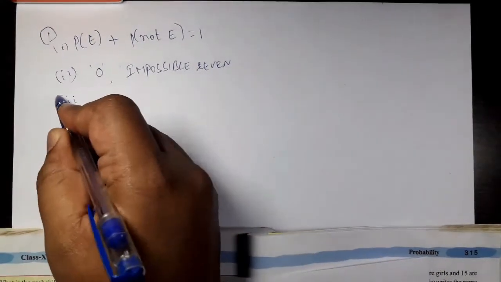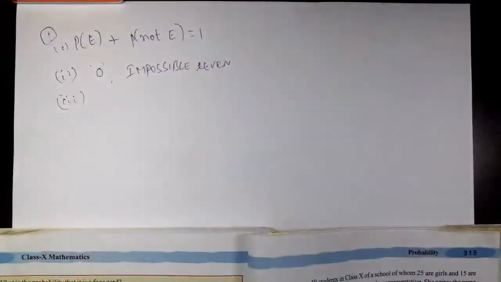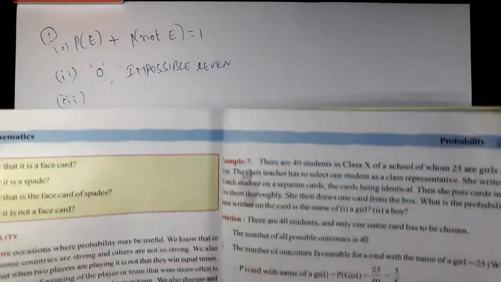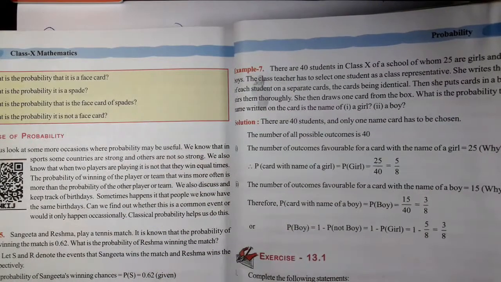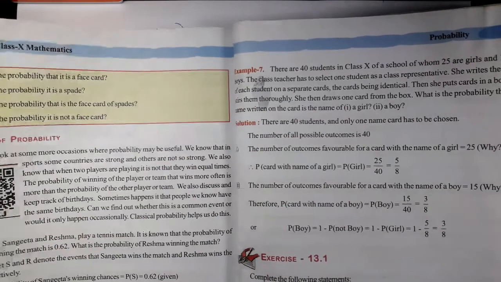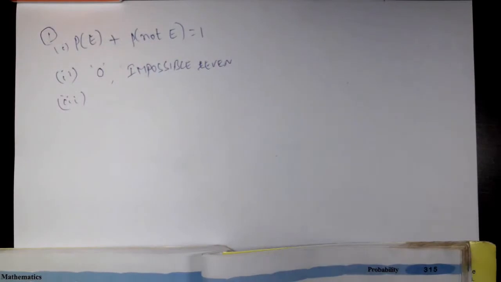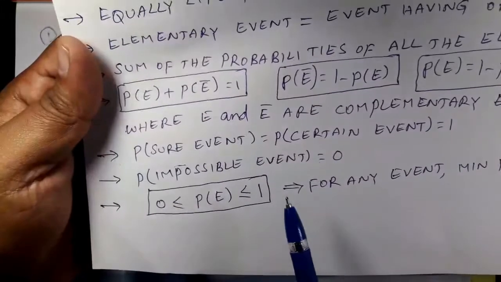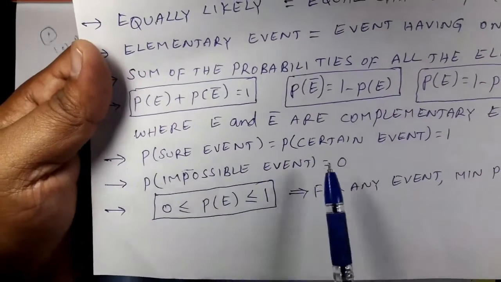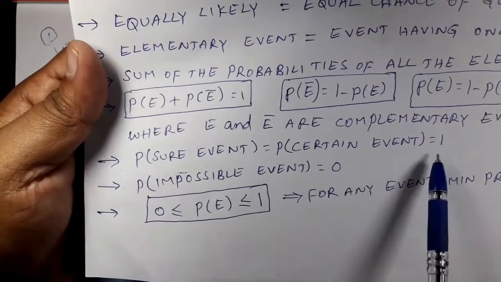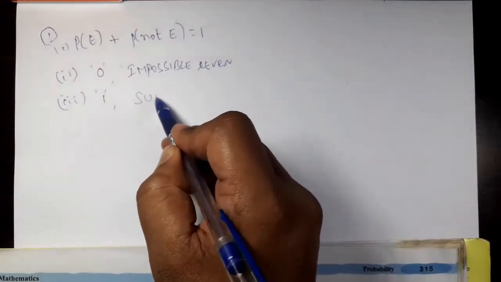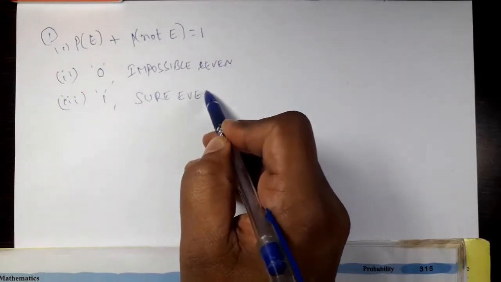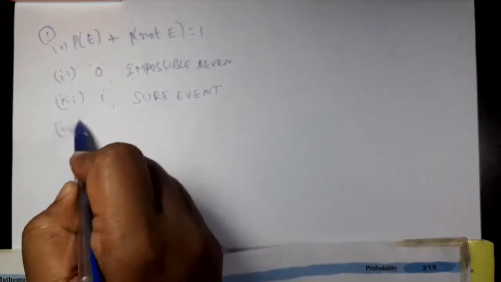Now third part. The probability of an event that is certain to happen is dash. Such an event is called dash. We have discussed again: if a thing is sure to happen or certain to happen, such an event is called a sure event or certain event. Probability of such an event is 1. So the answer is 1 here, and such an event is called sure event or certain event.